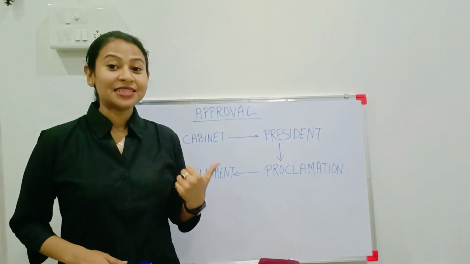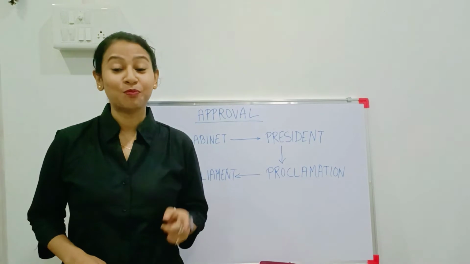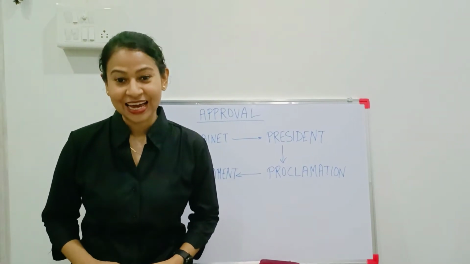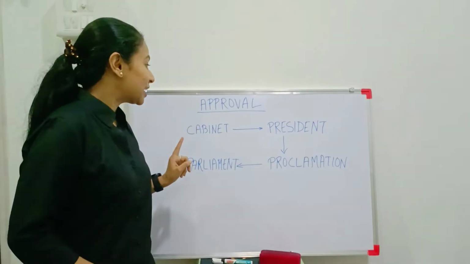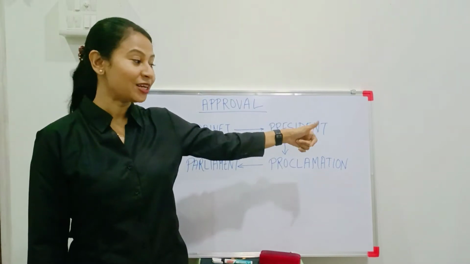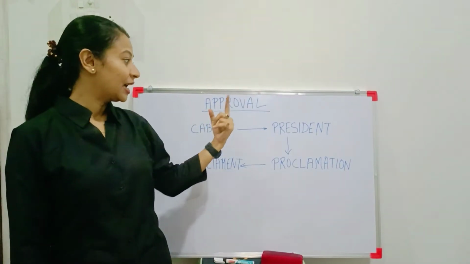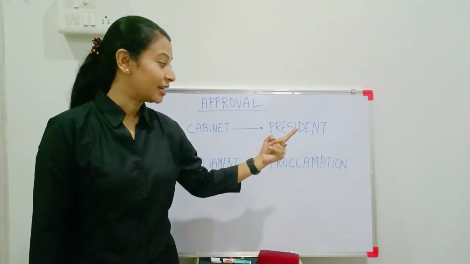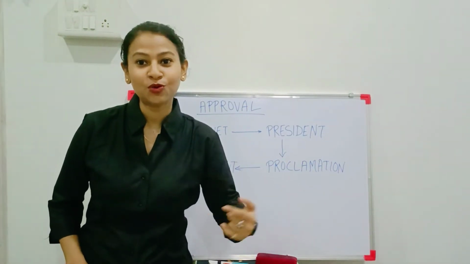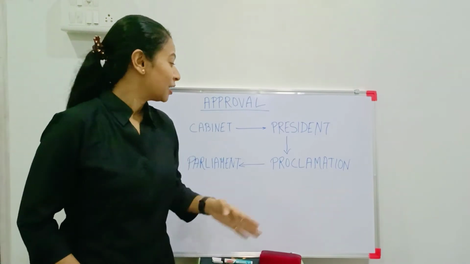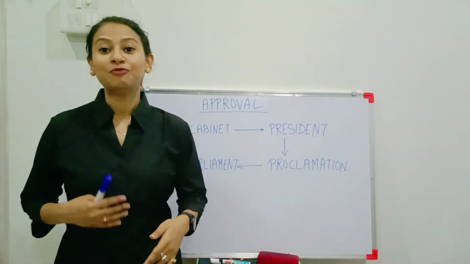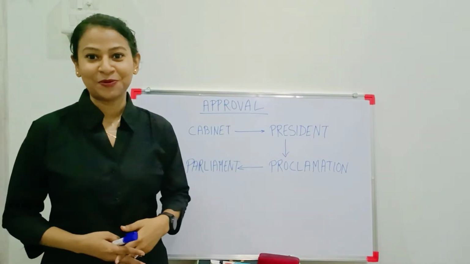If the cabinet is satisfied by the grounds as mentioned in Article 352 that emergency must exist, then it will pass a written advice to the President. And if the President is satisfied on the written advice of the cabinet, then he will declare national emergency. But whether the national emergency should continue or not, it will be decided by or through Parliament. Now, cabinet means Council of Ministers or the Prime Minister.